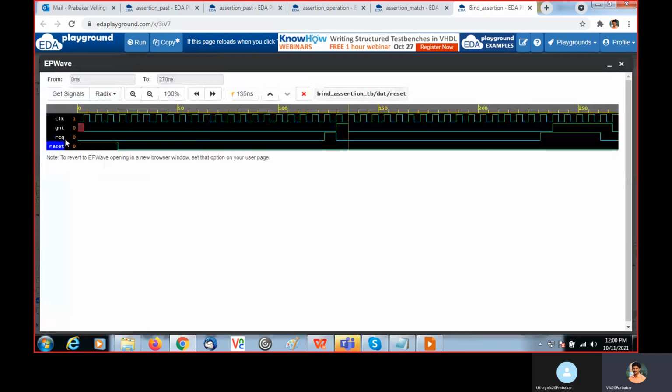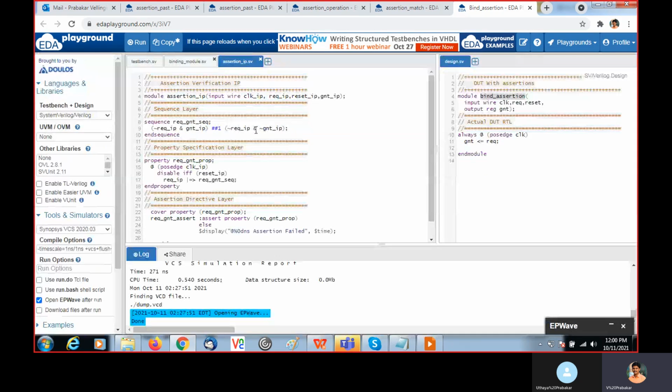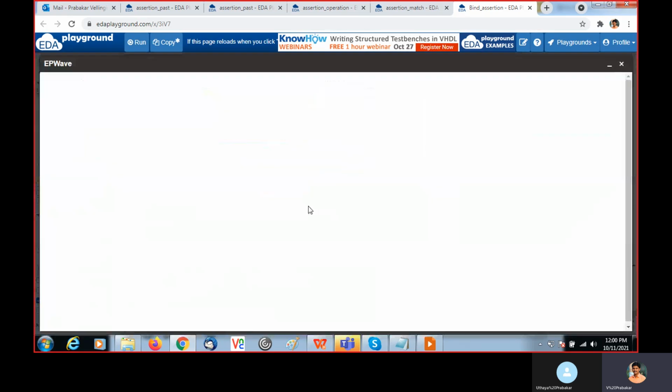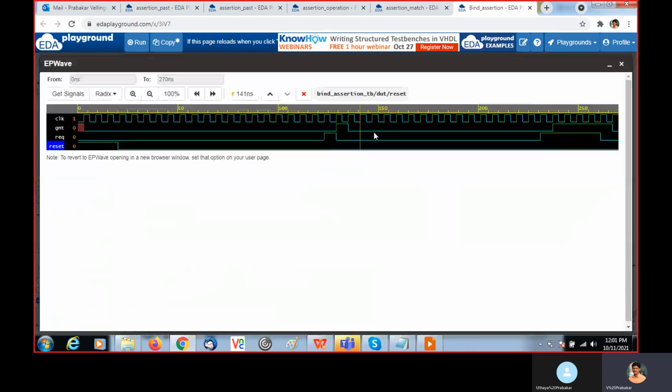Here REQ IP is 0, grant IP is 1, so it is passed. In the next cycle, REQ IP is 0 and grant IP should be 0. Both should be 0 in the next cycle, and both are 0. So the sequence that started from here has passed.